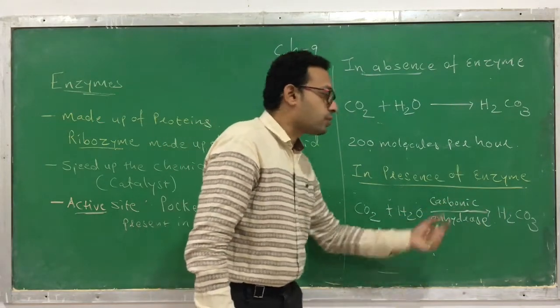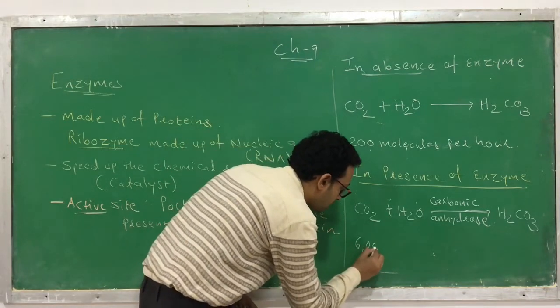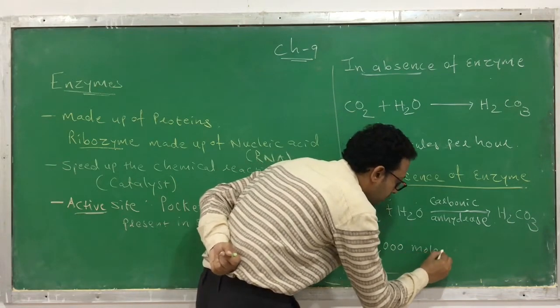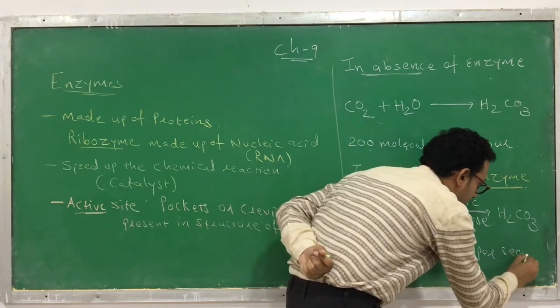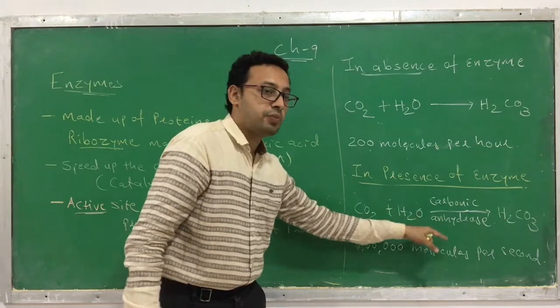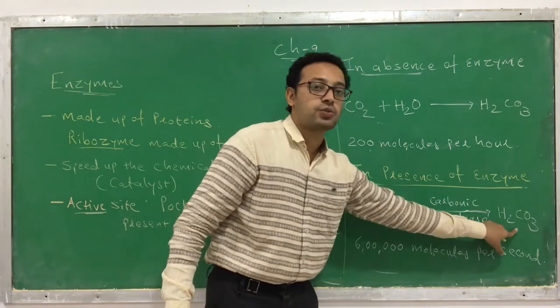So this is carbonic anhydrase, H2CO3. If this process occurs in the presence of enzyme, then it generates 6 molecules per second. If the enzyme is present, per second it generates 6 molecules of H2CO3.